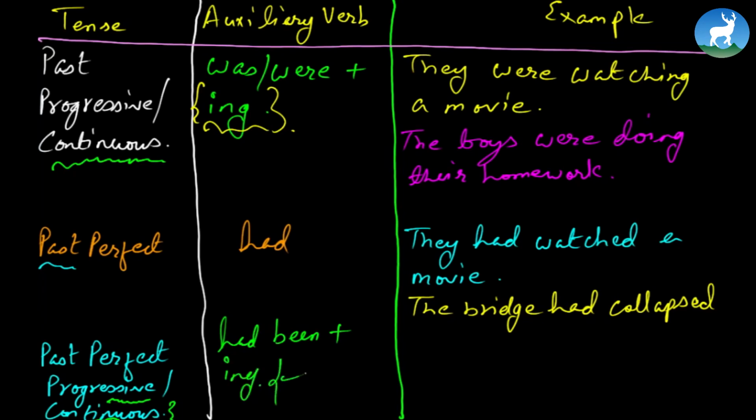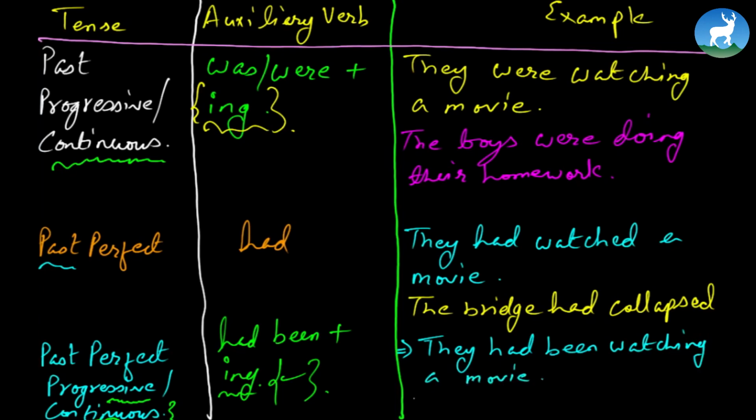The moment you see continuous, remember to put ing. Now, its example is going to be, they had been watching a movie. Next example, Sita had been doing her classwork for 2 hours. Meaning for the past 2 hours, she had been doing her homework.